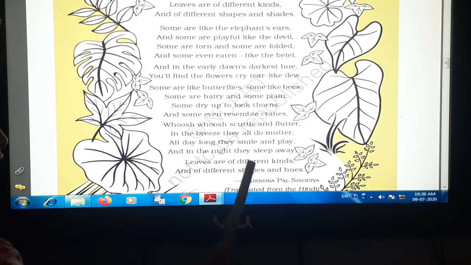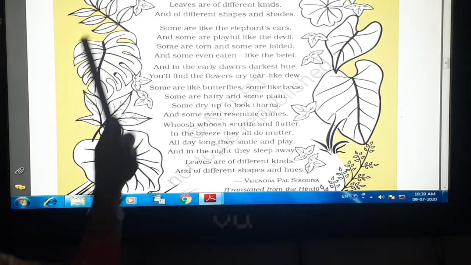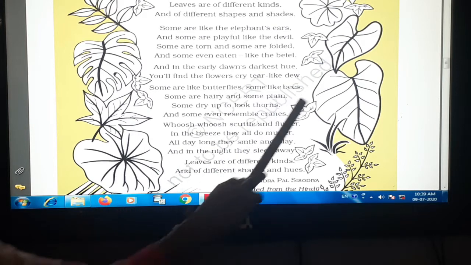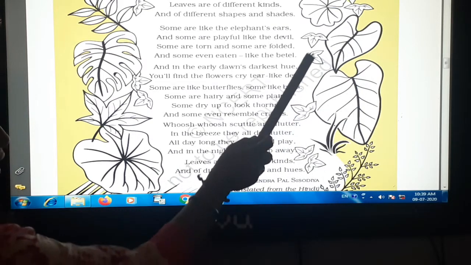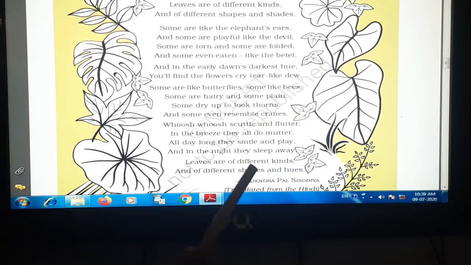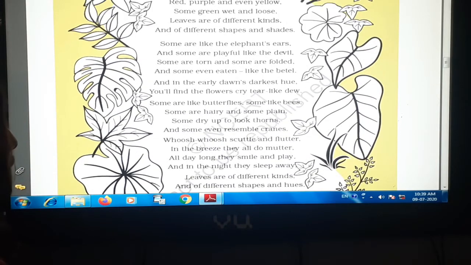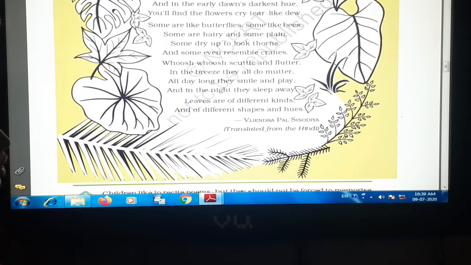Leaves are of different kinds. You have seen the leaves here. They all are of different kinds. सब different है. Okay, so all leaves are of different kinds and shapes, and different shades and hues. The colors are also different. Okay, now I hope you understand this.